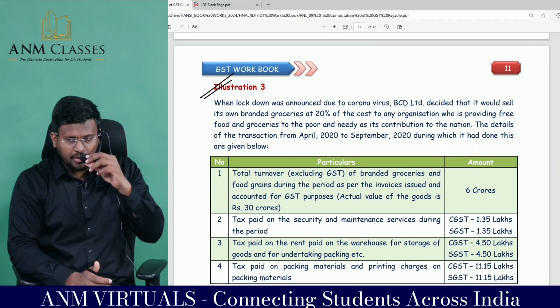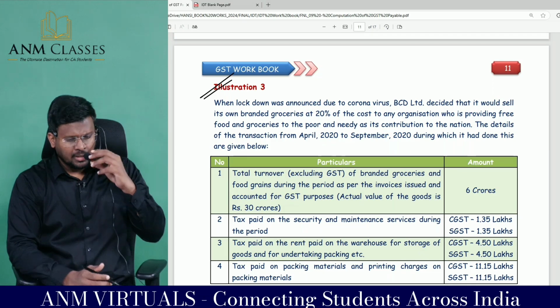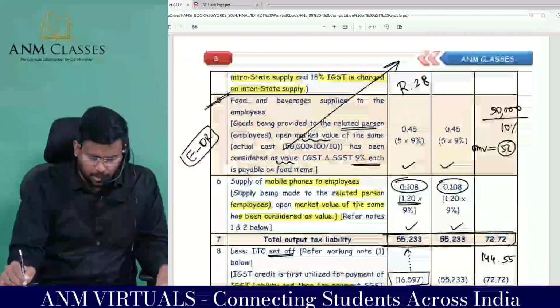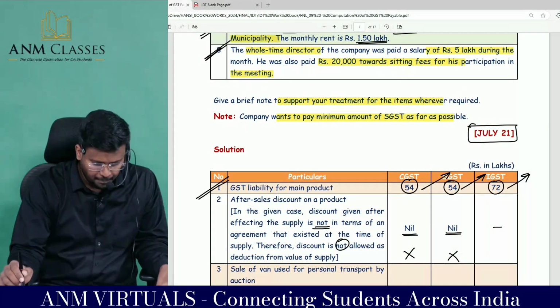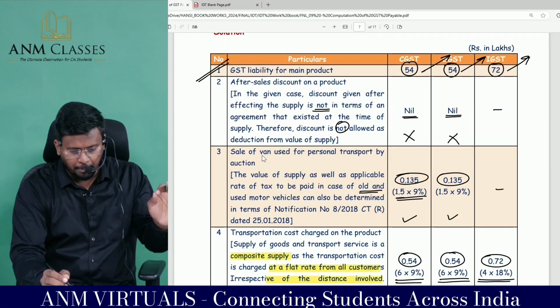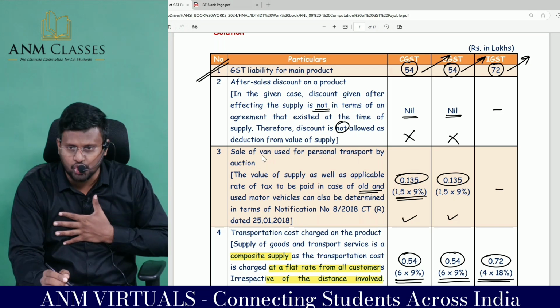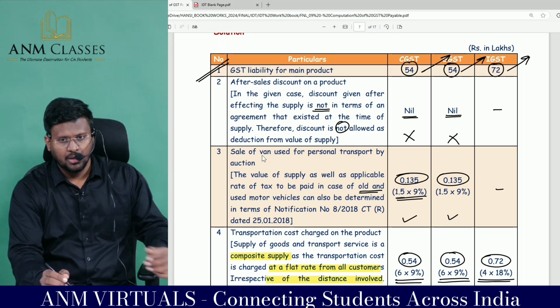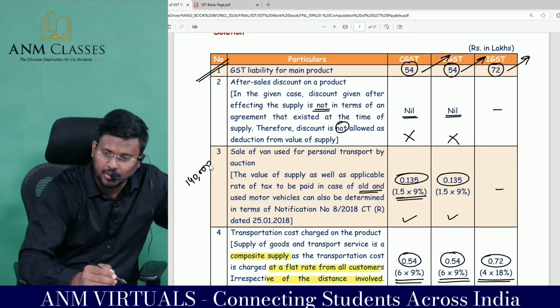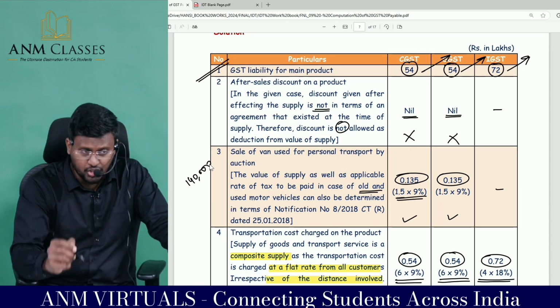Sir, we have done illustration number 2. The one additional point in illustration number 2 is that here they have sold the van used for personal transport by auction. Correct? What is the book value of the van? 1,40,000 after depreciation.